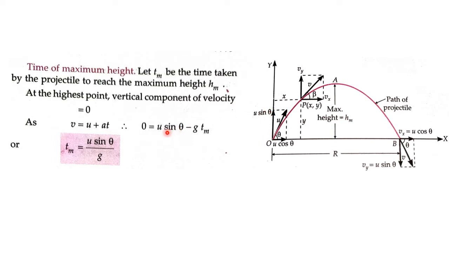Why are we using u sine theta? Since it is a vertical component. We are not considering the horizontal part, we are considering the vertical part. So it is u sine theta. At this point, the final velocity is 0. Minus, then plus a. What is a? A is the acceleration due to gravity, which equals minus g, and t equals Tm, the time taken to reach the maximum height. From here I can write the time taken to reach the maximum height equals u sine theta by g. Thus this is the time taken by the body to reach the maximum height. Fine.